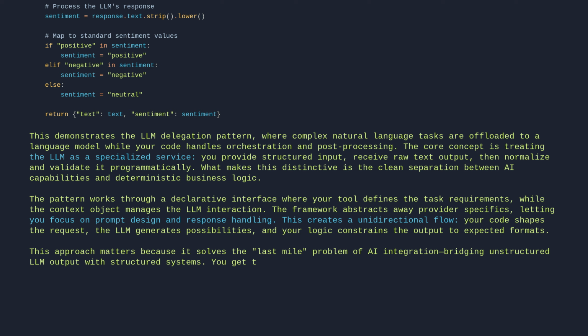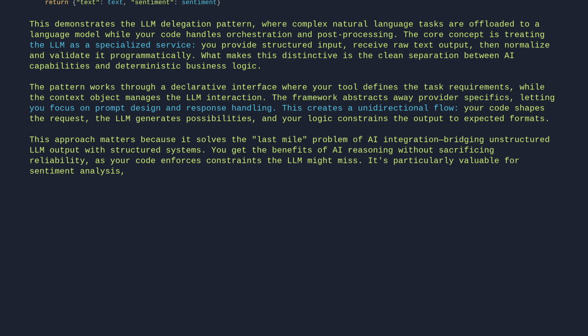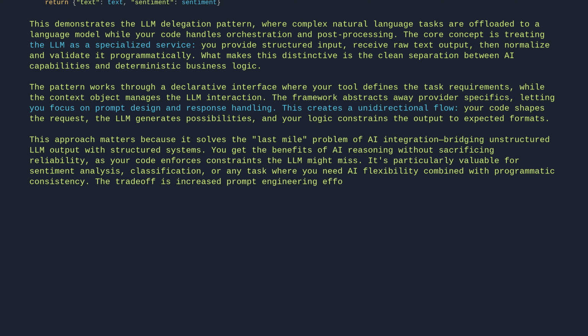You get the benefits of AI reasoning without sacrificing reliability, as your code enforces constraints the LLM might miss. It's particularly valuable for sentiment analysis, classification, or any task where you need AI flexibility combined with programmatic consistency. The trade-off is increased prompt engineering effort, but the payoff is maintainable, auditable AI interactions.